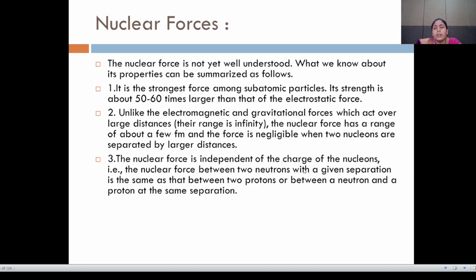Second, unlike the electromagnetic and gravitational forces, which act over large distances, the nuclear force has a range of about a few fm and the force is negligible when two nucleons are separated by larger distances. Third, the nuclear force is independent of the charge of the nucleons. That is, the nuclear force between two neutrons with a given separation is the same as that between two protons or between a neutron and a proton at the same separation.